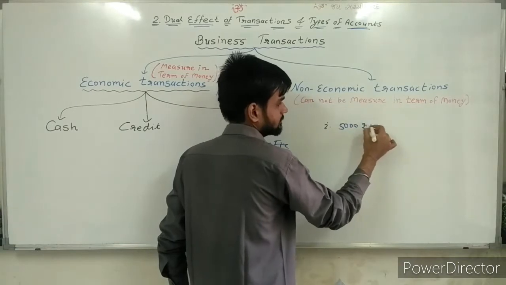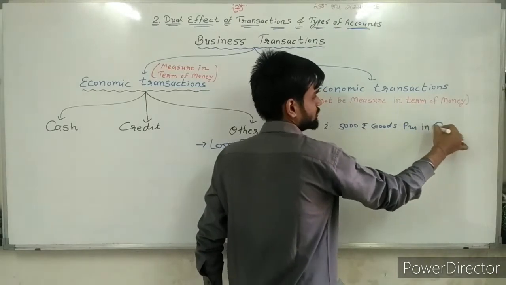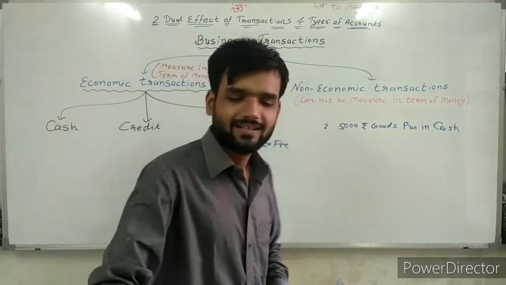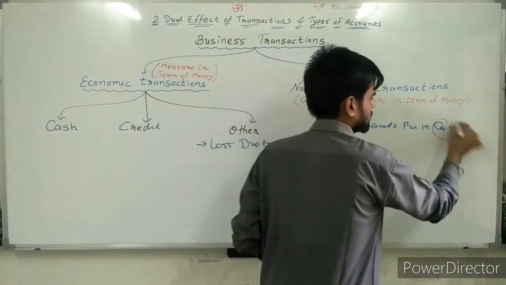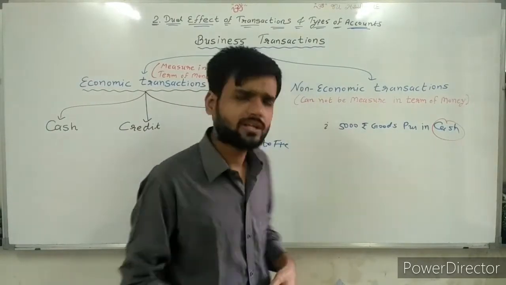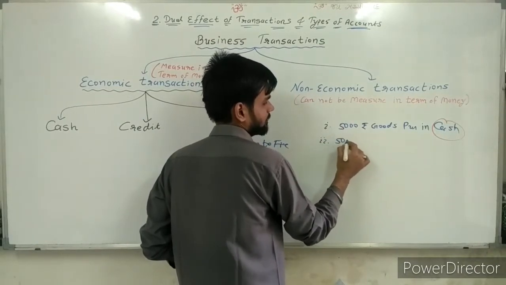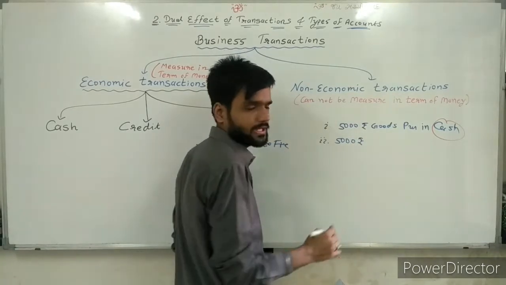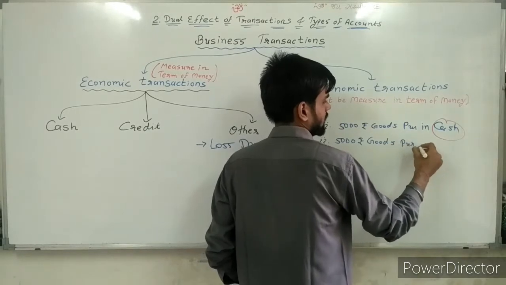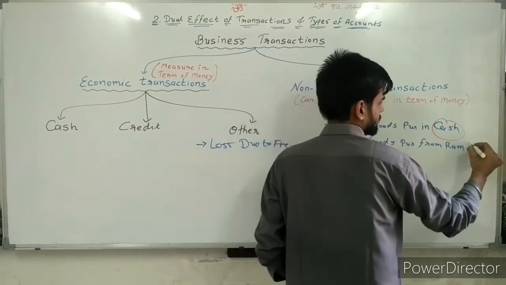So first, 5,000 rupees goods purchased in cash. Sir, simple. It's a cash transaction. Given cash, it means cash transaction. Going ahead, second one: 5,000 rupees goods purchased from Ram in cash.